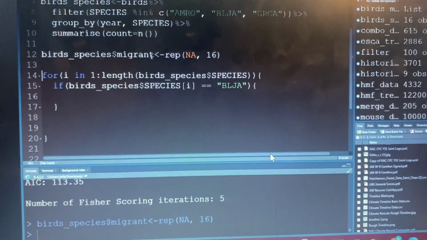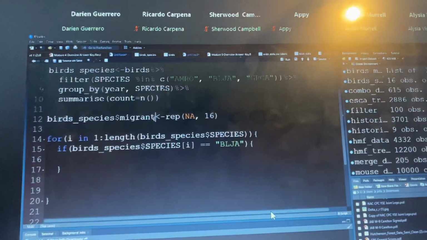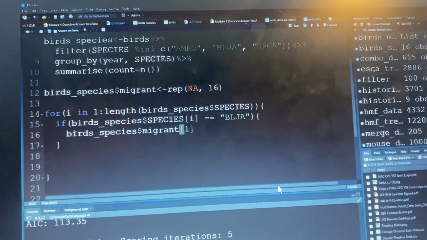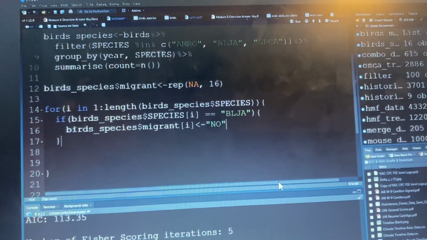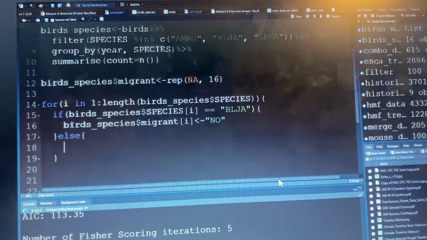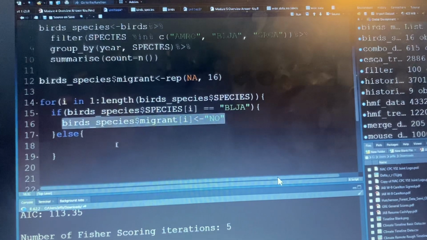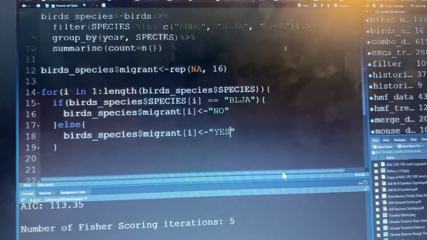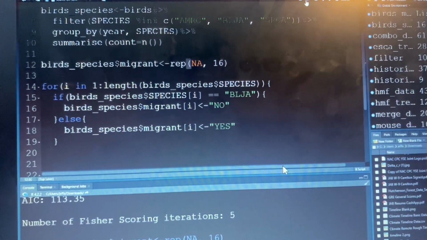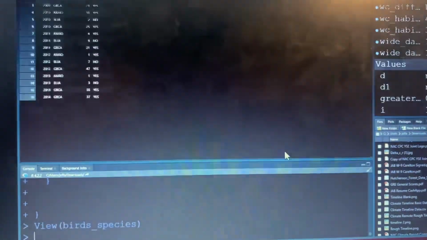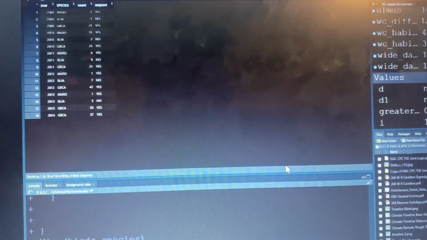So if it's a blue jay, then our migratory status is no. We can just simply use our else command and say otherwise our migratory status is yes. Run this. Look at our data real quick. We can see, right, we have this new variable saying whether or not it's a migrant.